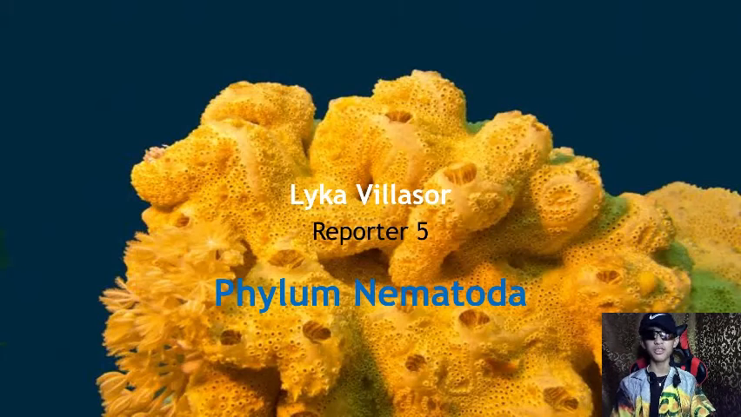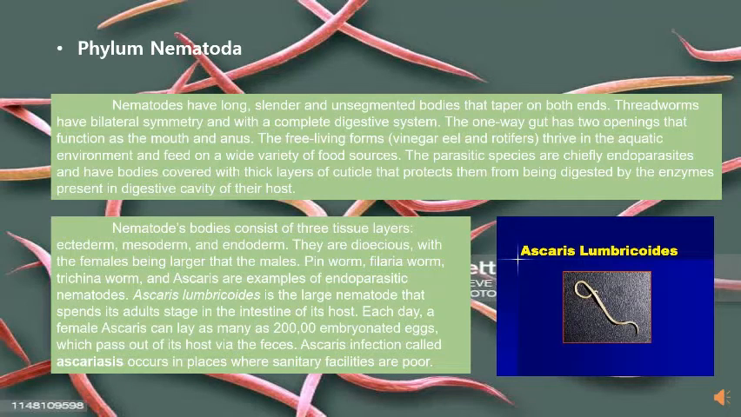Reporter number 5, Laika Villaseor, will be relaying about Phylum Nematodes. Phylum Nematodes. Nematodes have long, slender, and unsegmented bodies that taper on both ends. Threadworms have bilateral symmetry and a complete digestive system. The one-way gut has 2 openings that function as the mouth and anus.